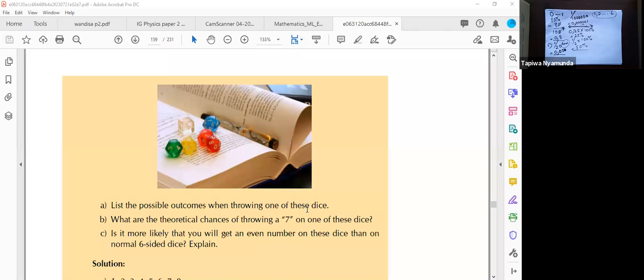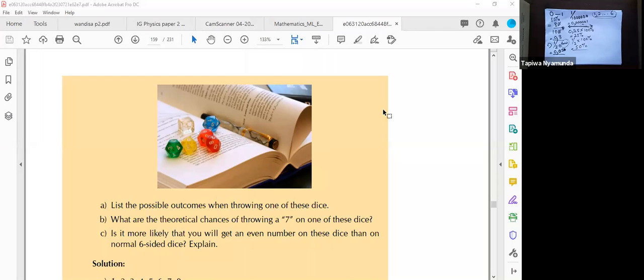These are the possible outcomes that we can have. So when we talk about possible outcomes, we are looking at the events that can occur.